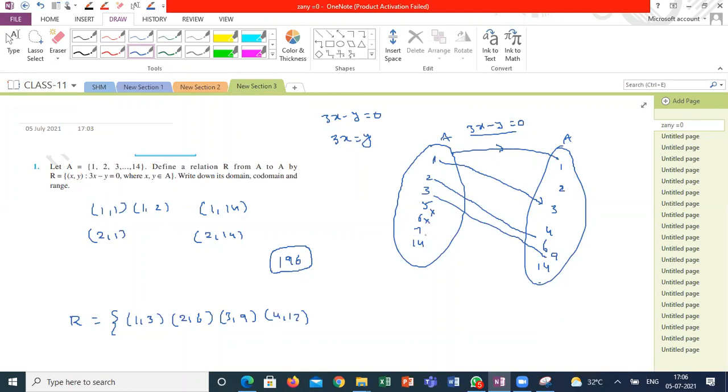For 7 there is no image, for 8 there is no image, for 9 there is no image, up to 14 there is no image. Only 4 elements of A have an image, giving the 4 possible ordered pairs in this relation. Are you clear, guys, what I'm saying? Any confusion?